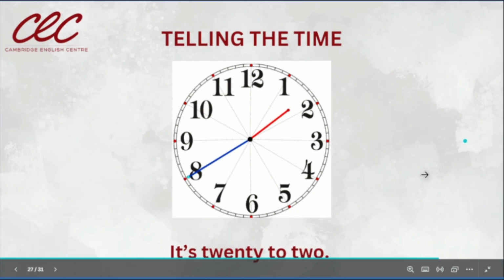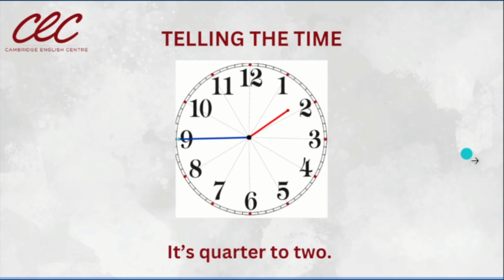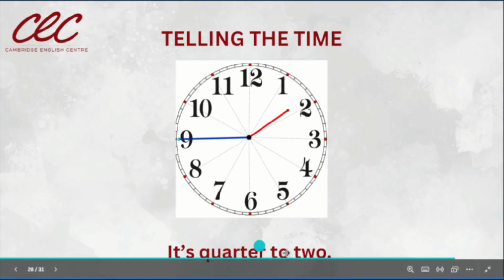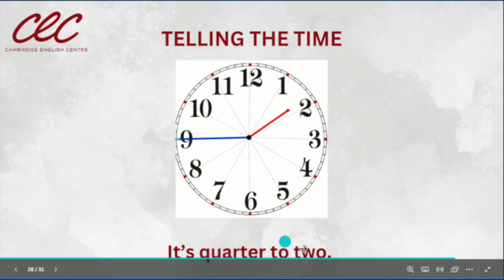Para la siguiente hora. It's 20 to 2. 20 minutes to get to the next hour. That is 2. It's quarter to 2. A quarter of the time to get to the next hour. It's quarter to 2.